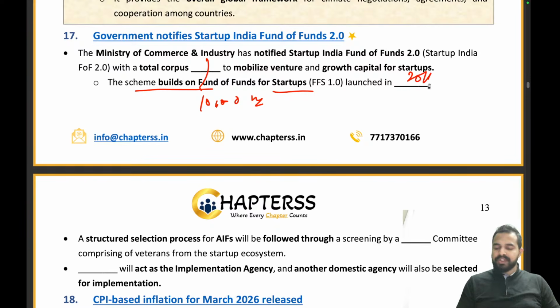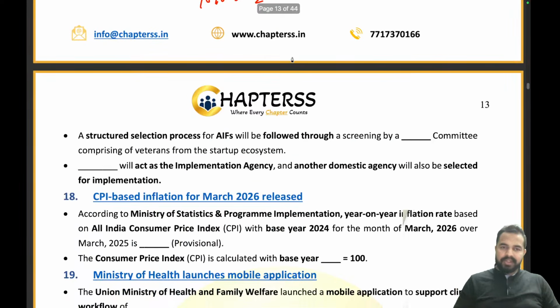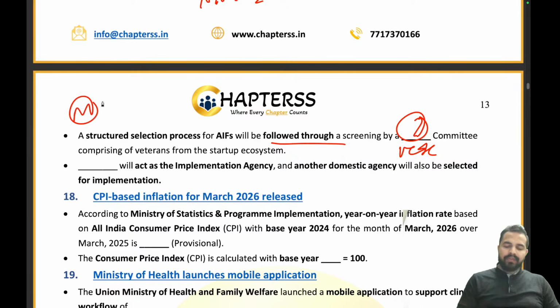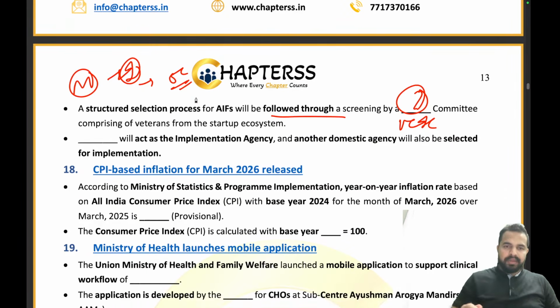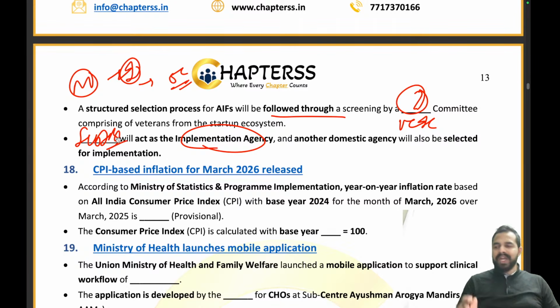Now the next part: the scheme builds on the fund of funds for startups which was launched in which year? 2016. Moving ahead, a structured selection process for AIFs will be followed through screening by a dash committee. What is the name of that committee? Venture Capital Investment Committee. And my dear friends, monitoring of the implementation of the scheme will be done by the empowered committee. Right? Clear to everyone? And what will be the name of the implementation agency here? The implementation agency will be SIDBI. Well done everyone.